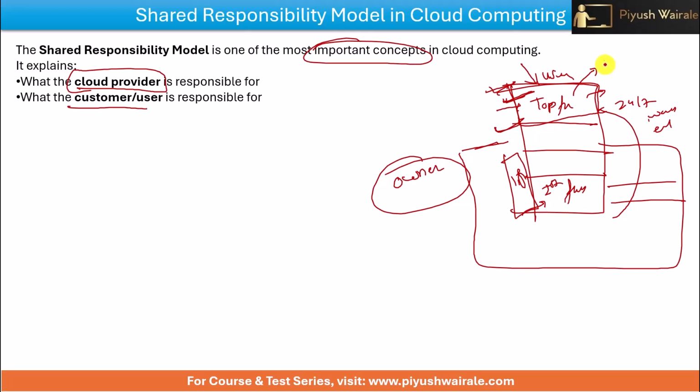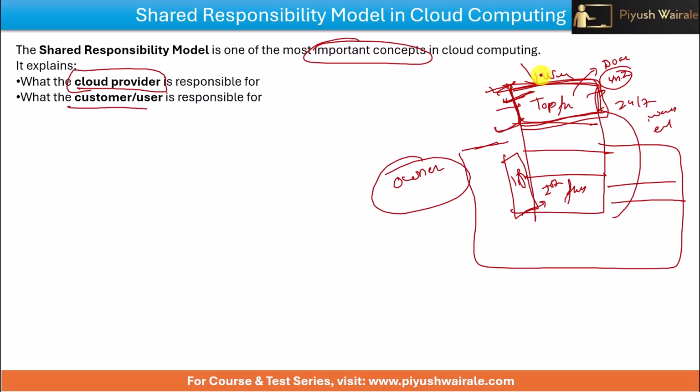You have to lock your door, you have to maintain your apartment, you have to clean your apartment, right? You have to use the electricity carefully because we are going to charge you unit wise. So you have to focus on the consumption of electricity and water. So all these are basically your responsibility here. It's not the responsibility of the owners, right? So I hope the shared responsibility is clear with the help of these examples.